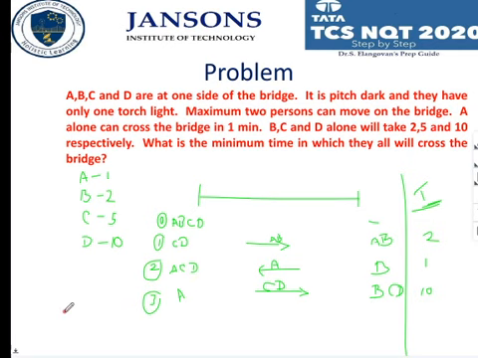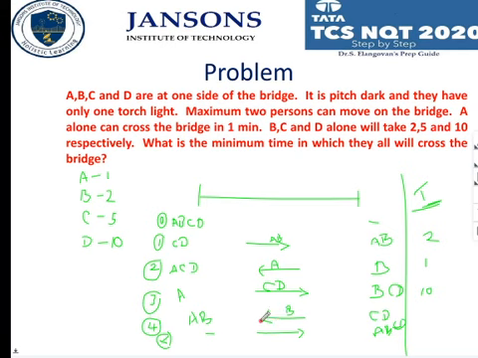Now somebody has to take the torch. Who will take the torch here? B, of course. So C and D will be here and B will come here. So at the end, A and B will be here. Now in the 5th step, again both A and B will go. So we will have all the 4 here, and everybody has crossed the bridge.